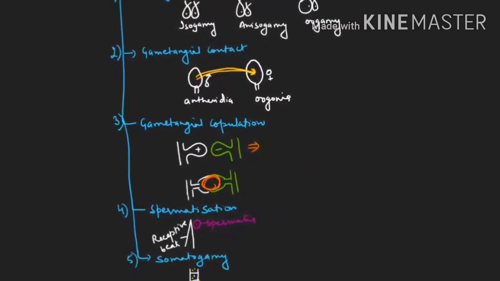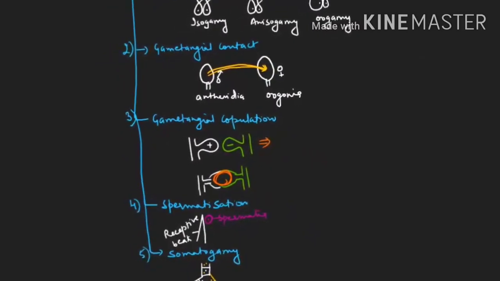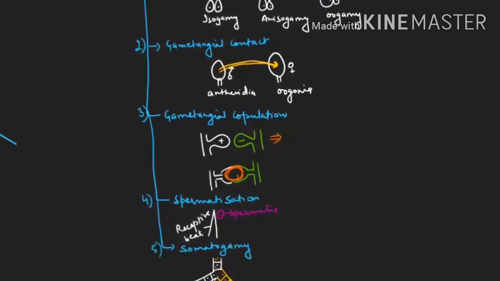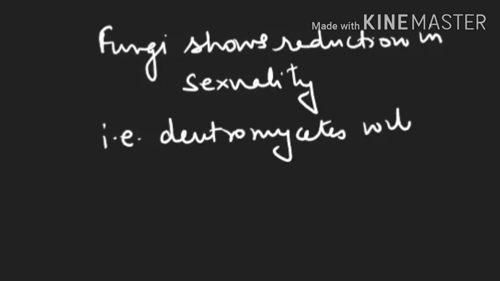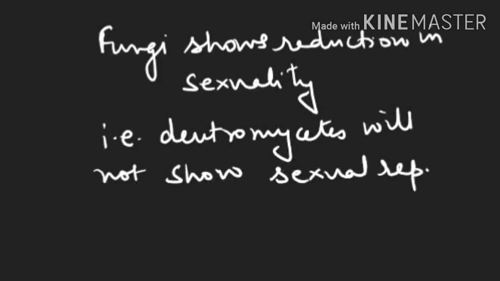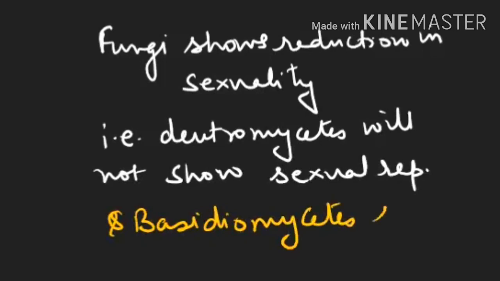But generally it is observed that fungi show reduction in sexuality. Basidiomycetes show only one method of plasmogamy, that is somatogamy. Deuteromycetes, which is the highest class, will not show sexual reproduction, and Basidiomycetes show only somatogamy.